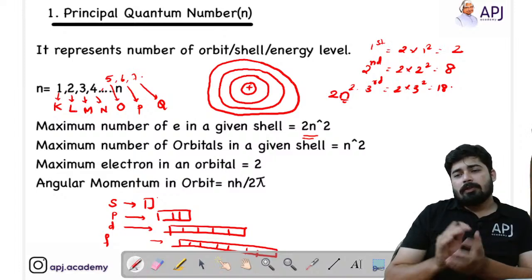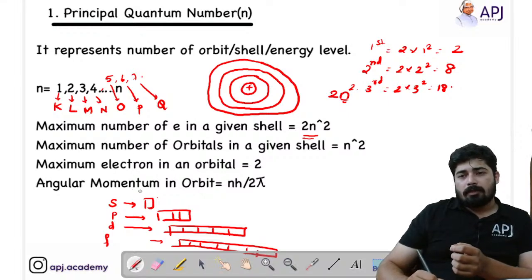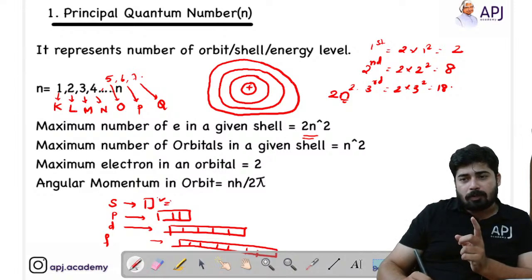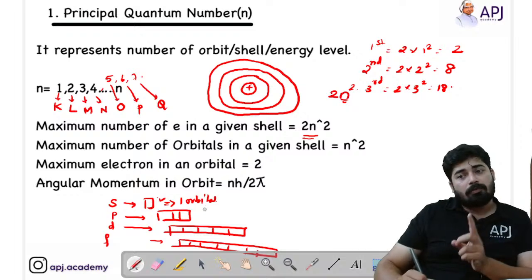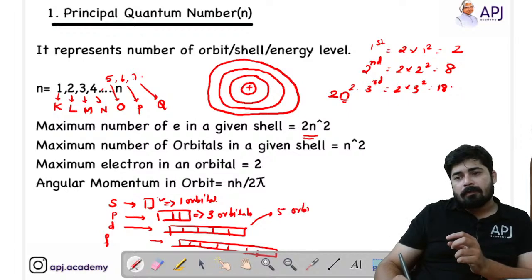So what you have to understand is, in S subshell there is only 1 box, that means there is only 1 orbital. In P subshell there are 3 orbitals present. In D subshell there are 5 orbitals present. In F subshell there are 7 orbitals present.